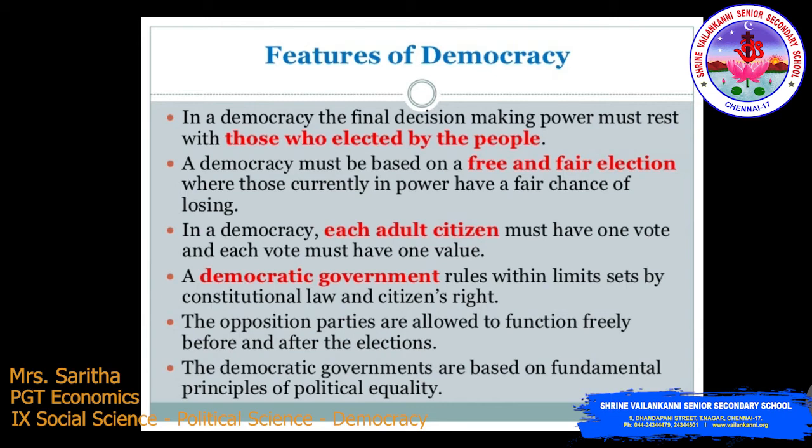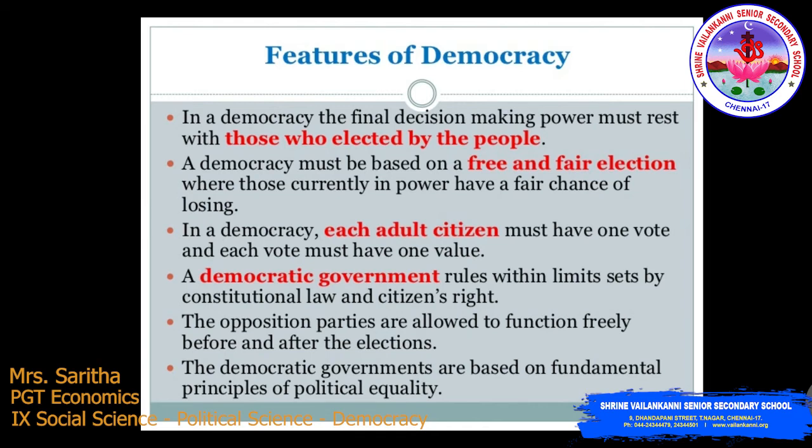Then the second, a democracy must be based on free and fair elections where those currently in power have a fair chance of losing. I'll repeat again. A democracy must be based on free and fair elections where those currently in power have a fair chance of losing.